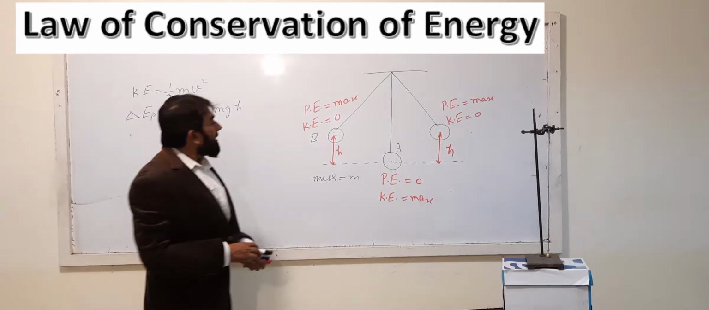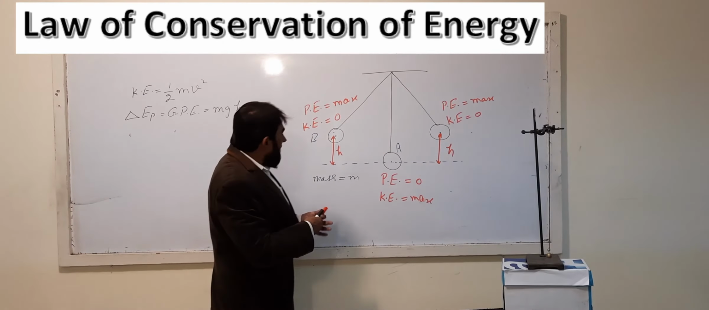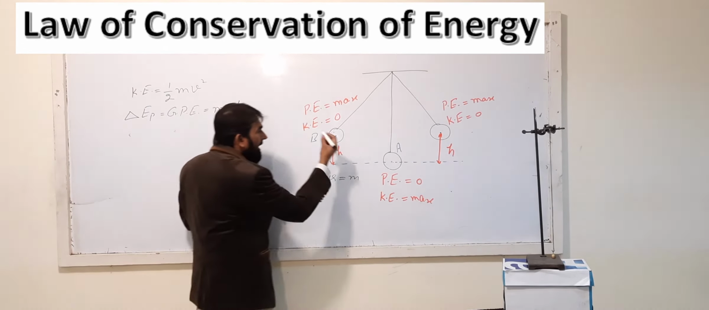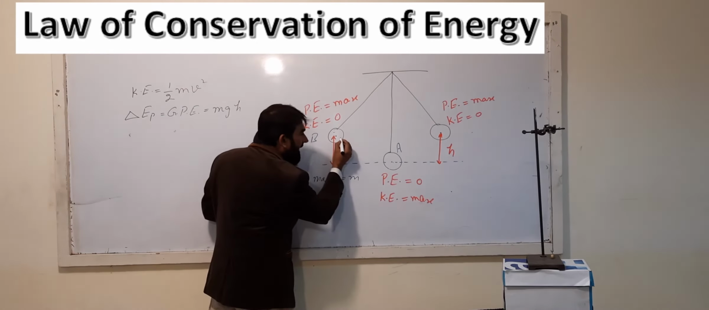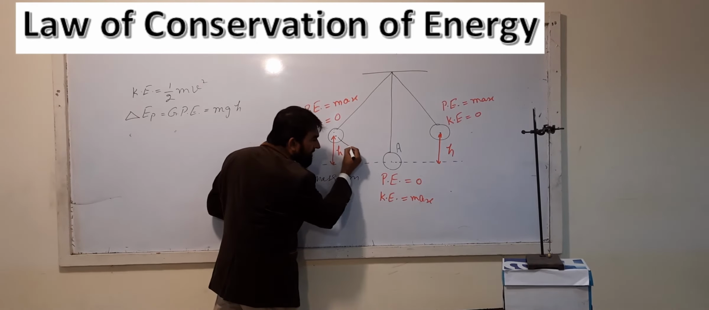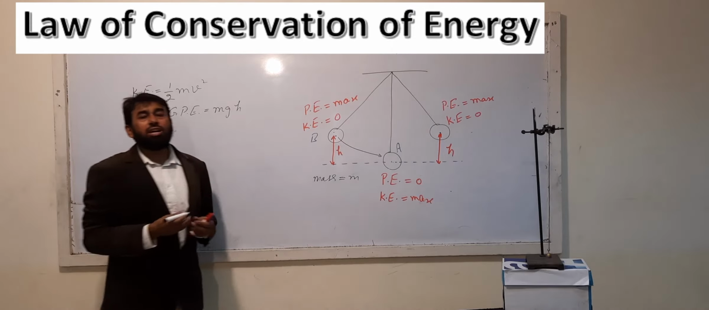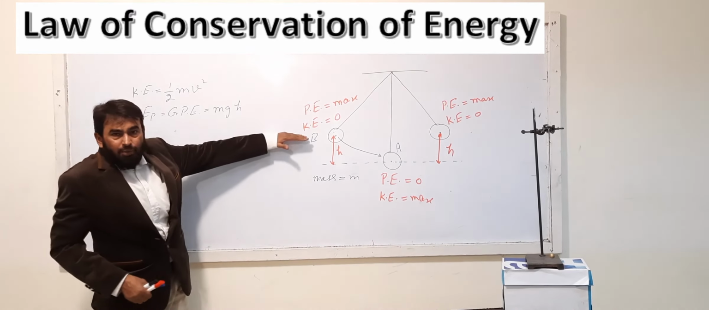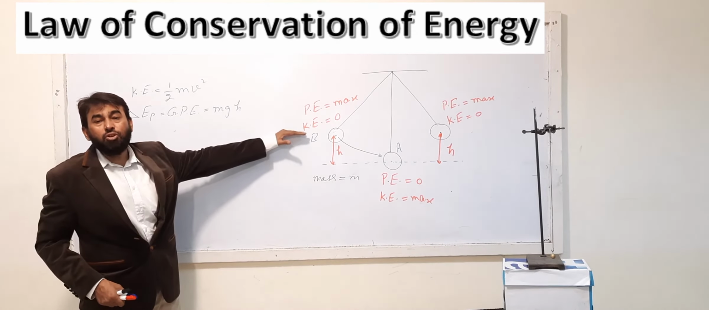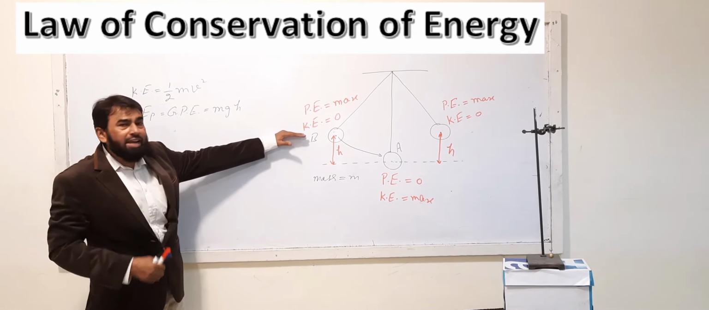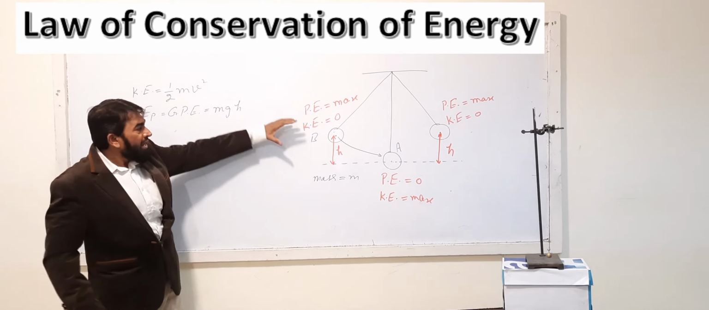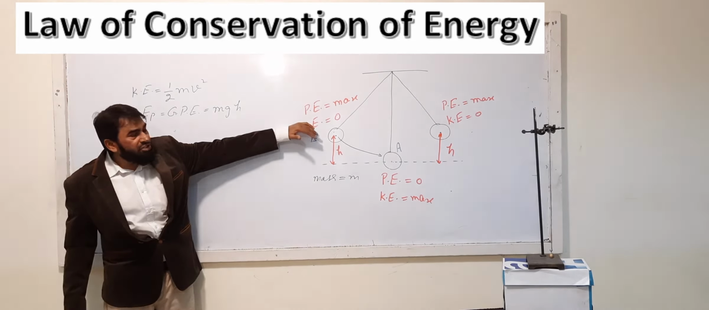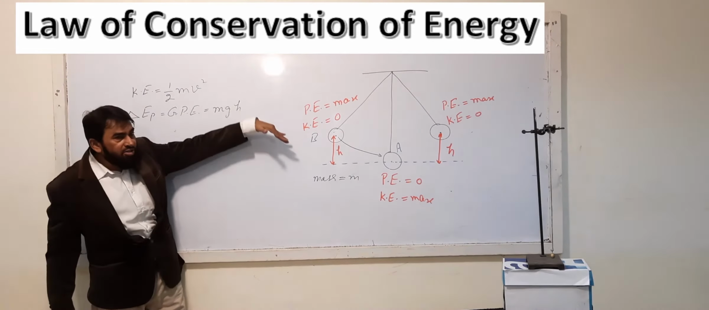Okay. Now secondly, when I am releasing it, I got this maximum. When I am releasing it, it will start moving towards A. Why is it moving towards A? Because at this level I gave it gravitational potential energy, which I gave it by working on it. Now that is the stored gravitational potential energy. Due to that gravitational potential energy, it will be moving towards A.